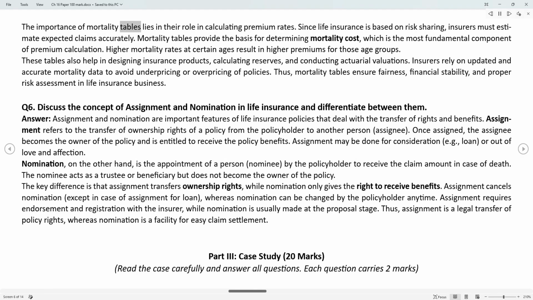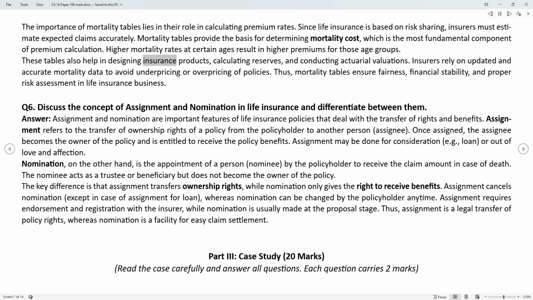The importance of mortality tables lies in their role in calculating premium rates. Since life insurance is based on risk sharing, insurers must estimate expected claims accurately. Mortality tables provide the basis for determining mortality cost, which is the most fundamental component of premium calculation. Higher mortality rates at certain ages result in higher premiums for those age groups.